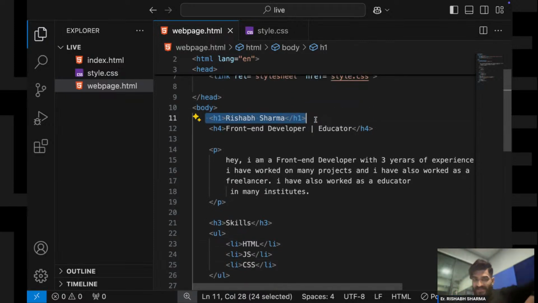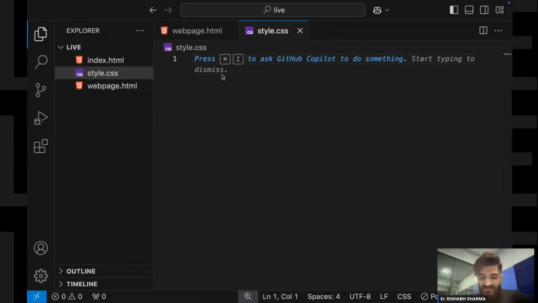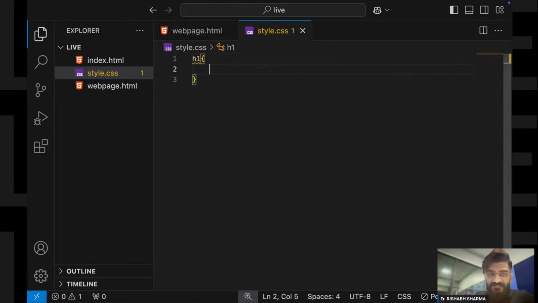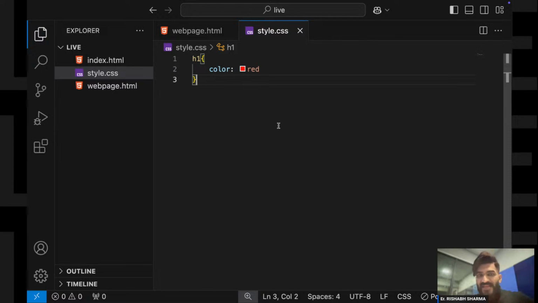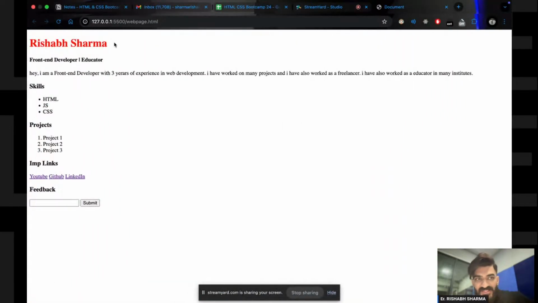Now how will I style it? If I want to style my h1 tag, how can I style that? Let us first understand this thing, right? So I will write h1 and then I will give color and then I will say red. Okay, if I'm doing it like this, let's see. Can you see the color of this tag is now red, right? Its color has become red, right?